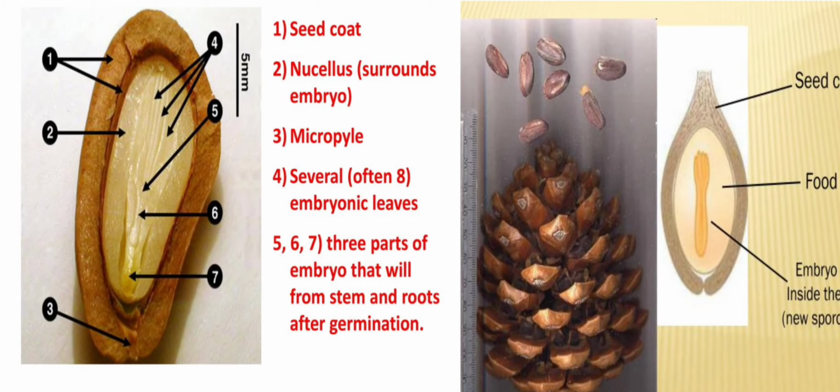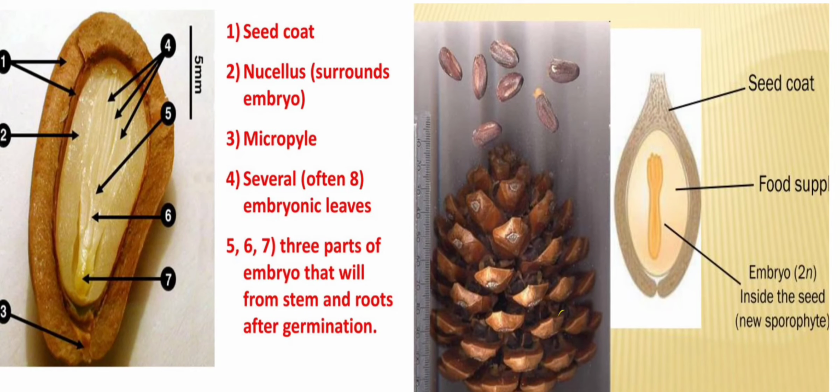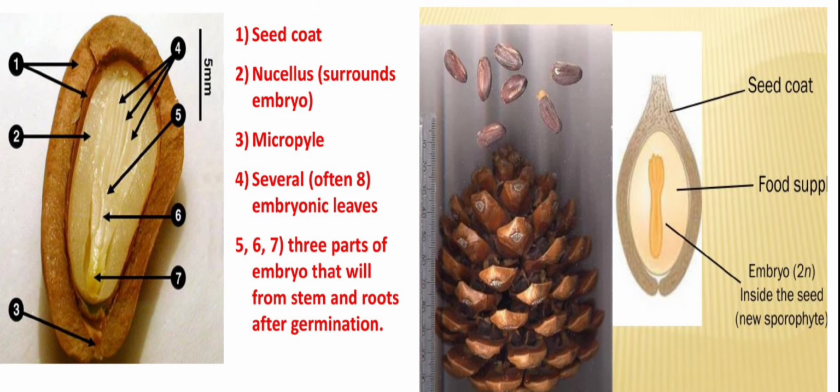Students, after fertilization, ovule develops into seed and seed has seed coat, nucellus which surrounds the embryo, micropyle, several embryonic leaves also called seed leaves, and 3 parts of the embryo that will form seed roots after germination. Students, in second image you can see mature ovule releases the seeds.